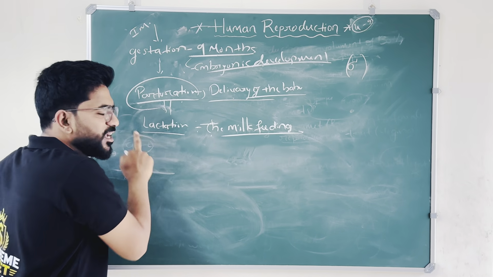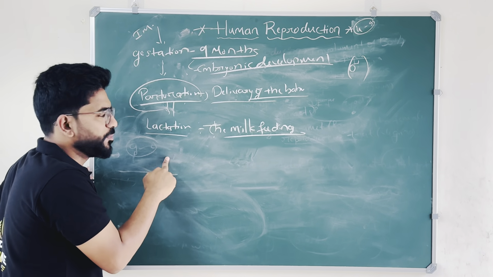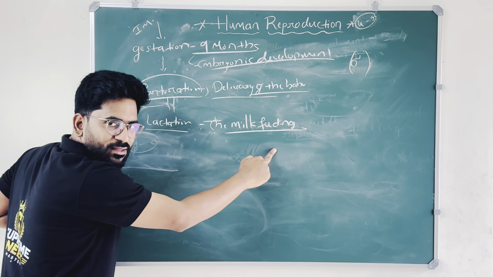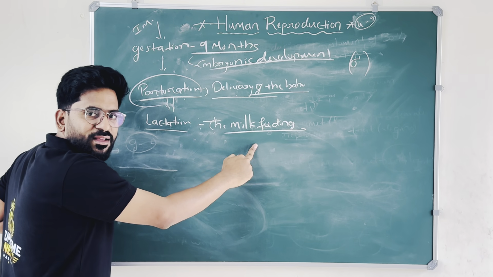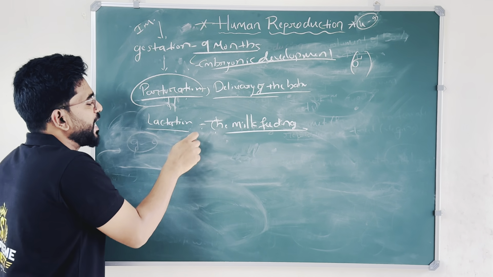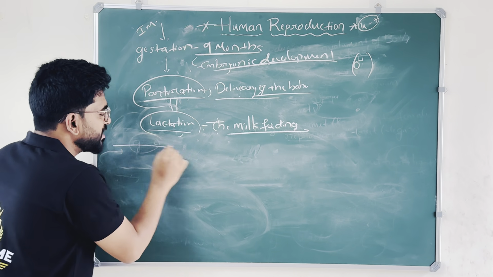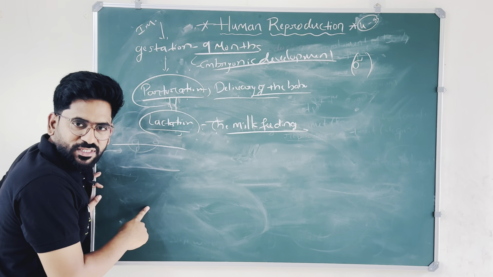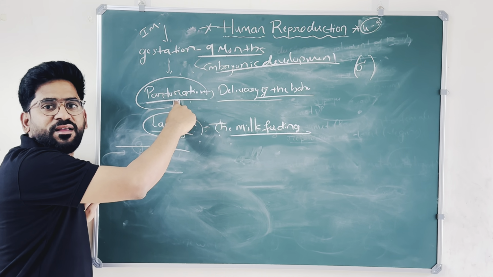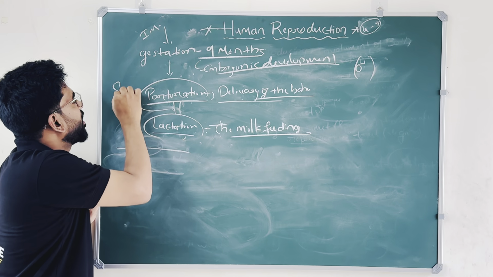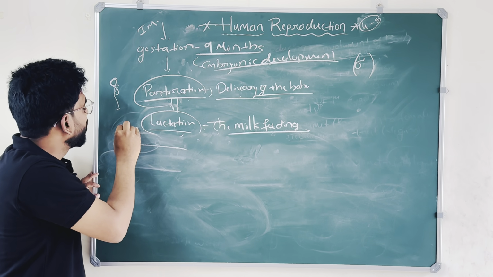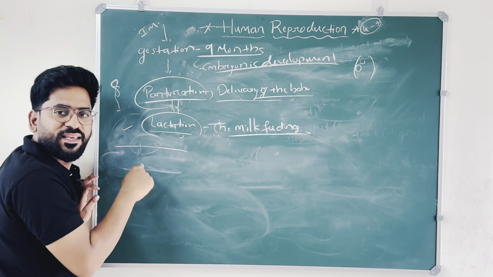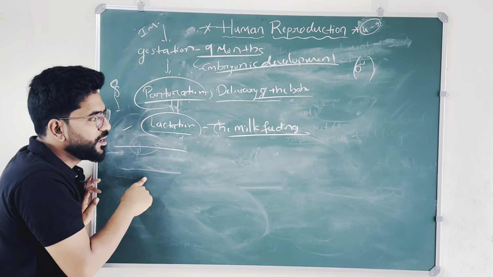Lactation. It is not there in NCERT, but we should know, because after parturition the newborn baby will be fed by milk. That's called lactation. So these are the events of the woman reproductive system from gametogenesis to lactation.